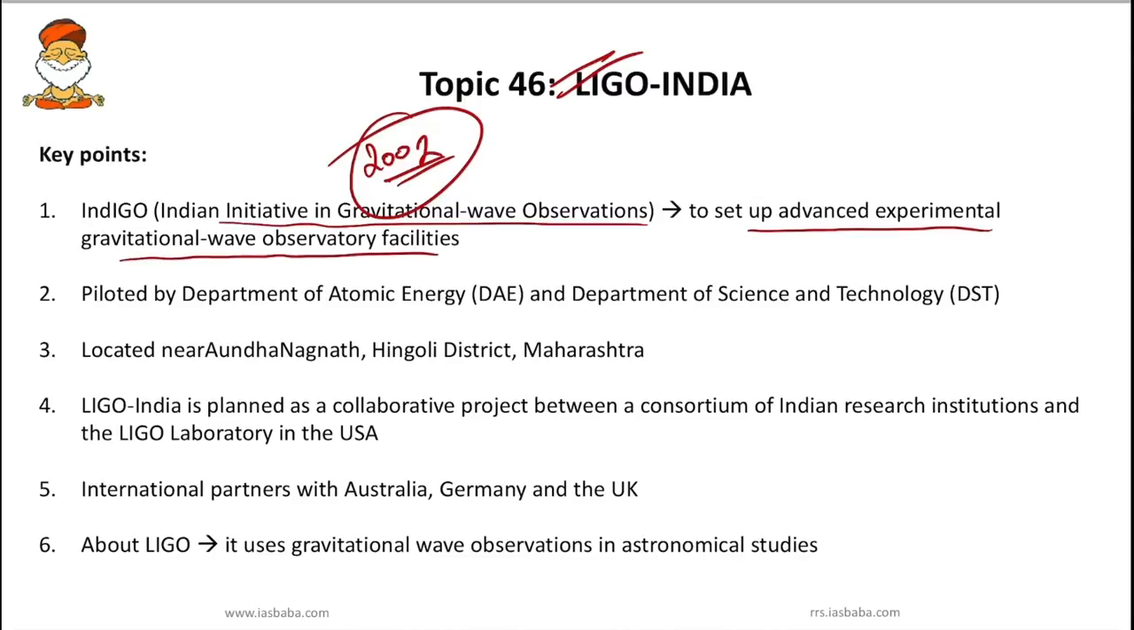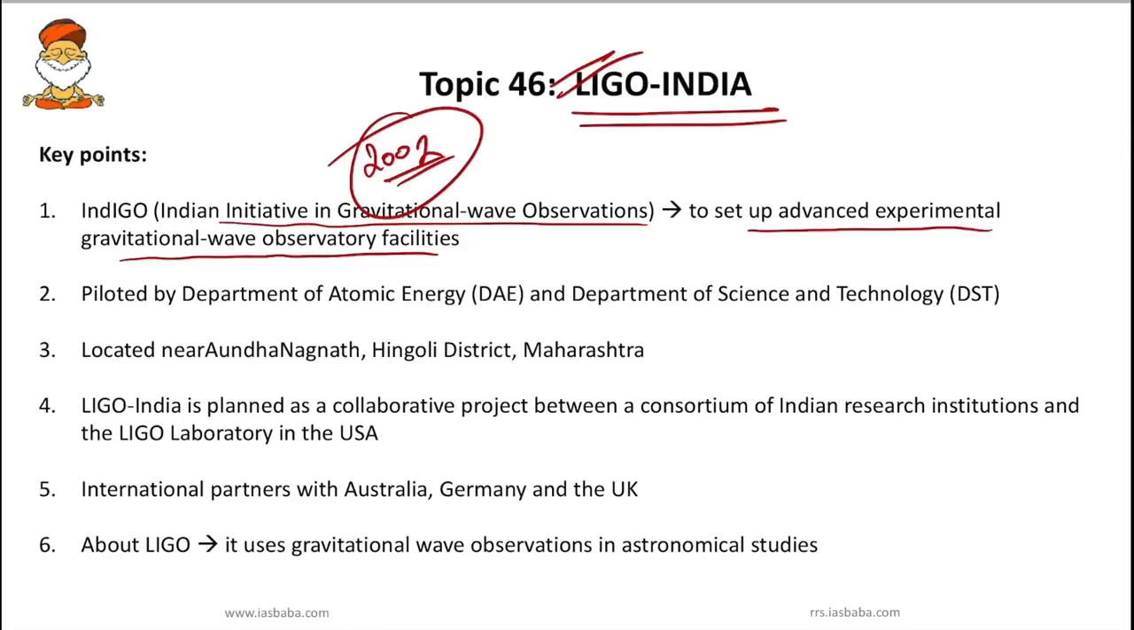So why is this topic LIGO India important? Because currently the present telescopes are able to detect only those objects which are emitting electromagnetic radiation such as X-rays, gamma rays, etc. However, there are many events happening in space, for example, the merger of black holes. Such events do not emit electromagnetic waves, rather they emit gravitational waves.